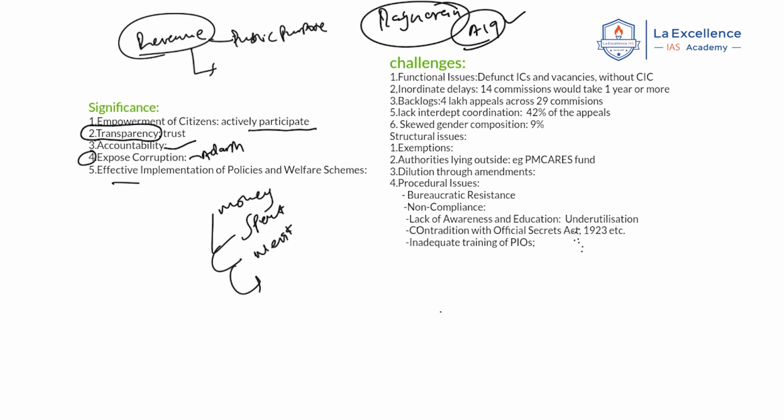Effective implementation of policies and welfare schemes. You may have heard that in Rajasthan, MGNREGA frauds were uncovered, especially using the RTI Act. From then it leads to strict implementation and monitoring of the schemes. This is the significance of the RTI Act. Next, what can be the challenges?